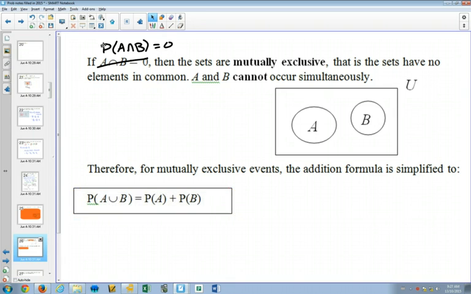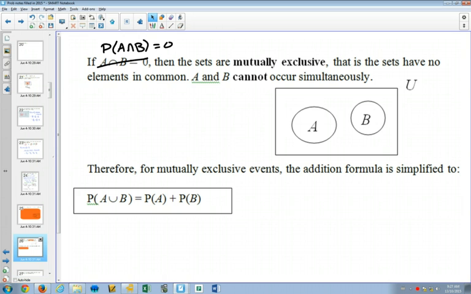Because this part of our formula, the minus probability of A and B, doesn't matter because it's equal to 0. So I actually encourage people to always use the addition formula, because even though that doesn't matter in this case, you can just write minus 0 and it will work out to be the same. So if you don't want to overload yourself with memorizing a bunch of formulas, the addition rule always works.